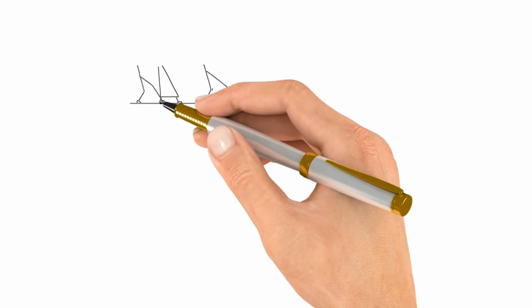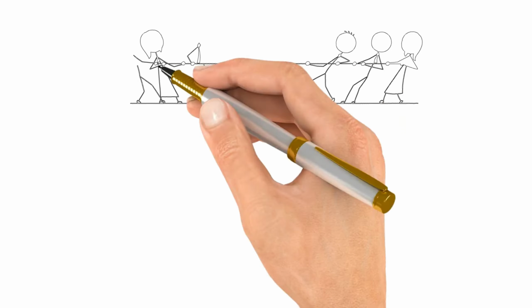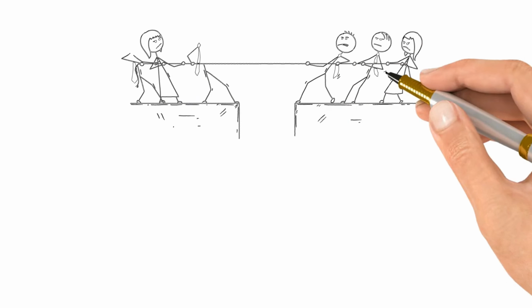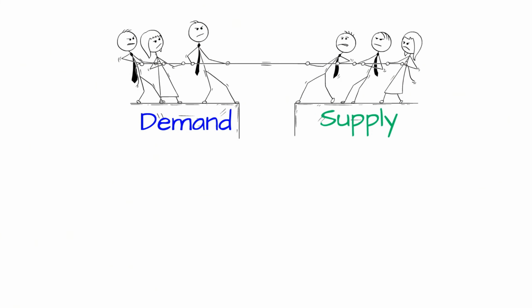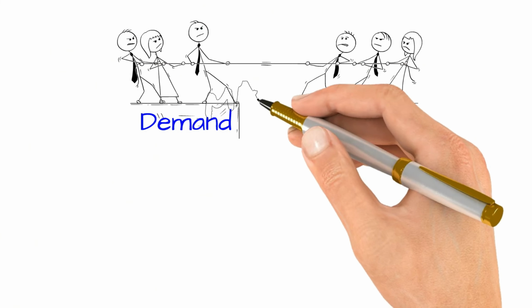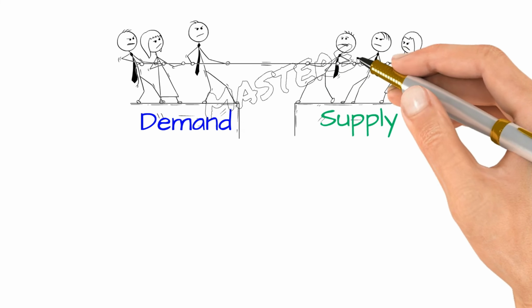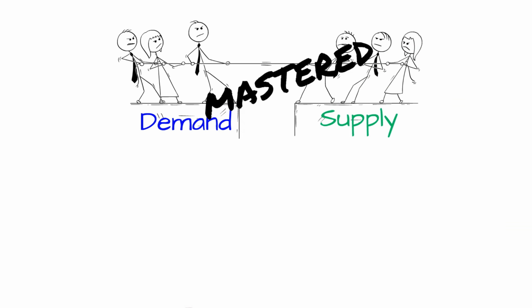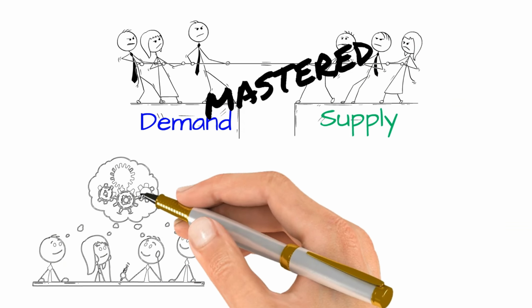You've now got the foundation of economics, supply and demand. Two simple concepts that explain how markets work. Master these, and everything else in economics starts to click. You're officially thinking like an economist.